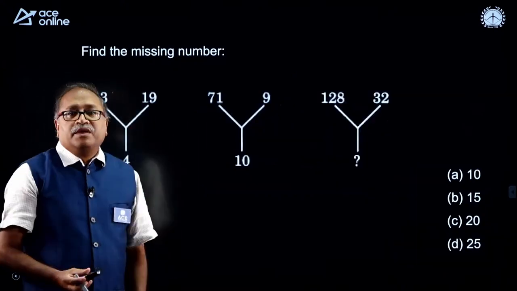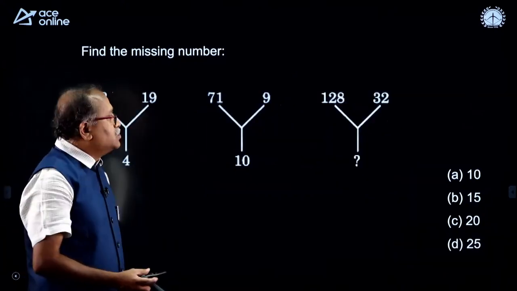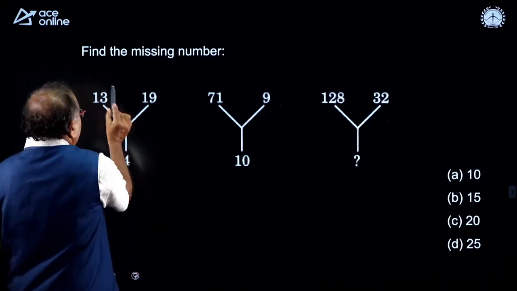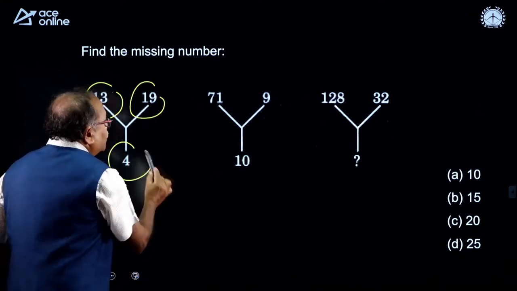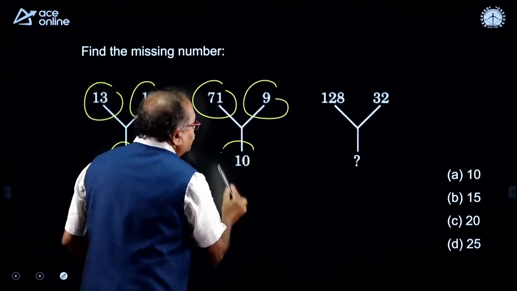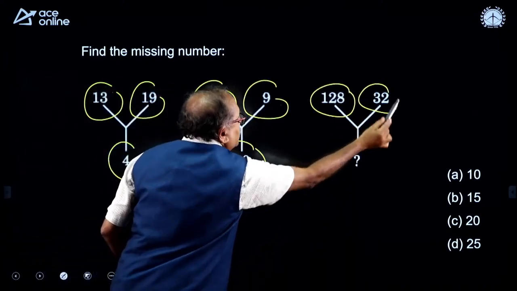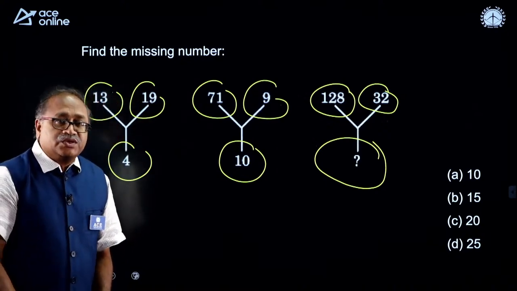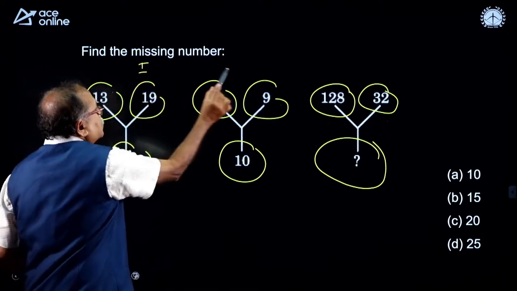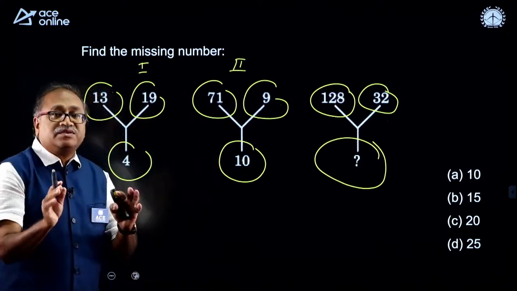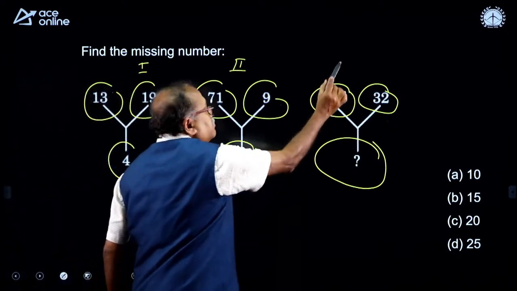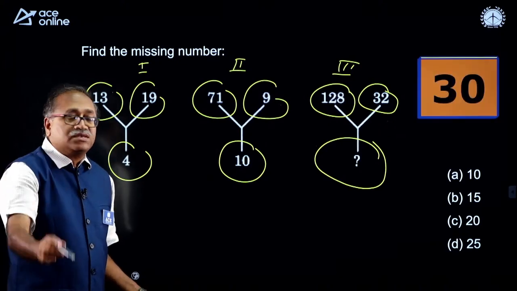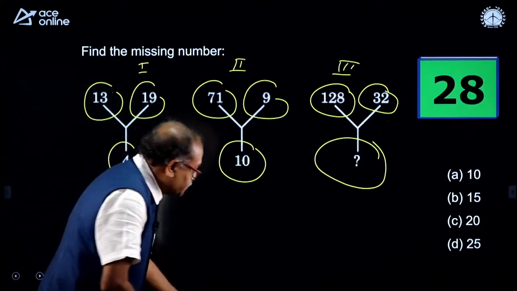Here, you know that in the examinations you get questions of this nature. There are 3 numbers over here. Here also you have the 3 numbers, and here also you have the top numbers, and the bottom number is a question mark. So identify the first one and the second one, they will have a similar relation. Apply the same thing in the third set and get the answer. Your 30 seconds starts now. Come on.